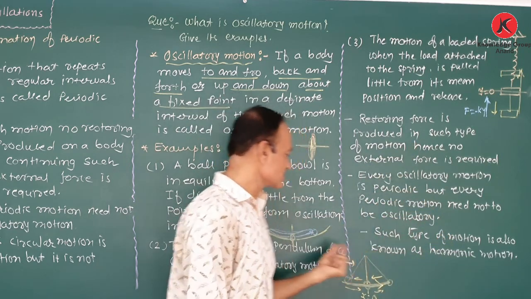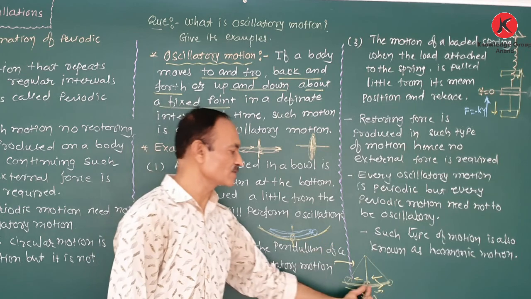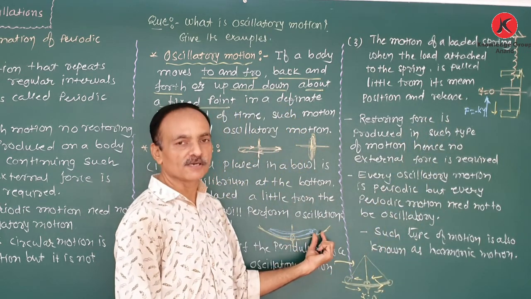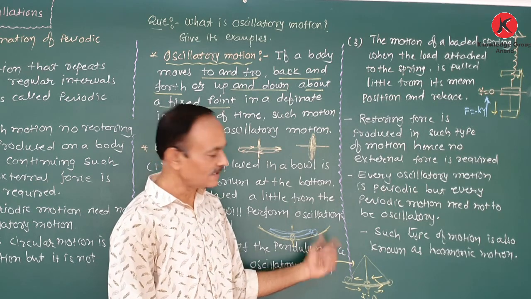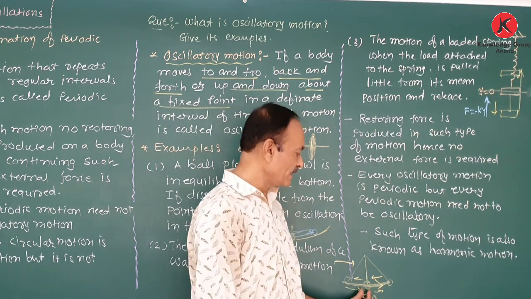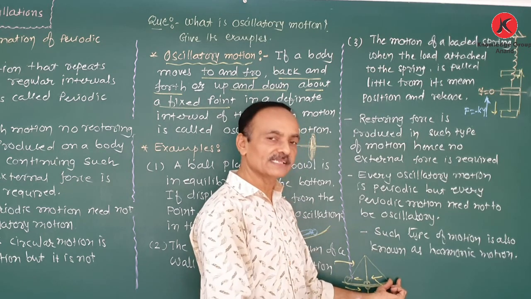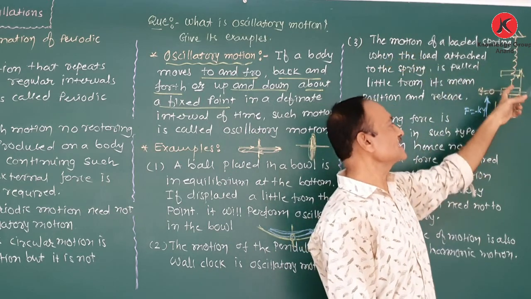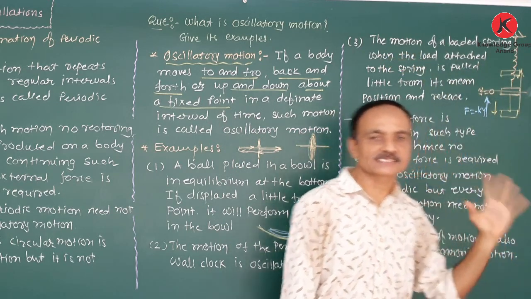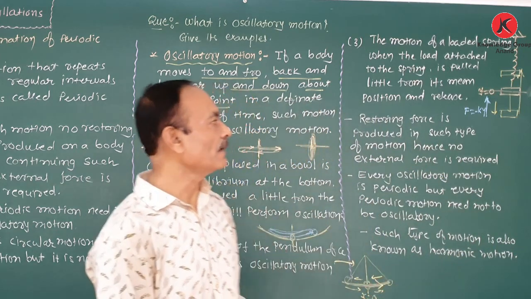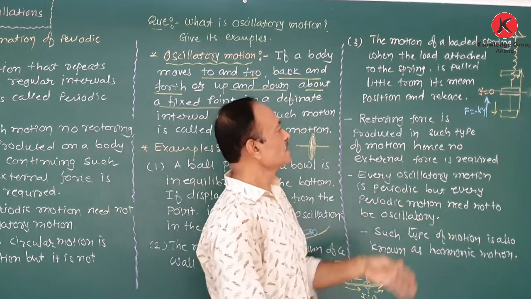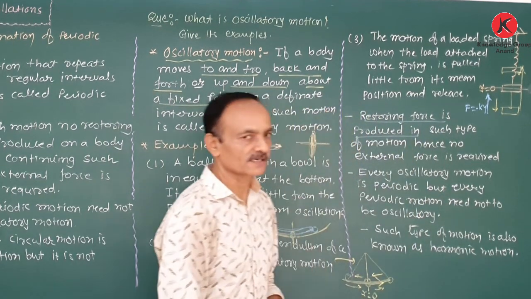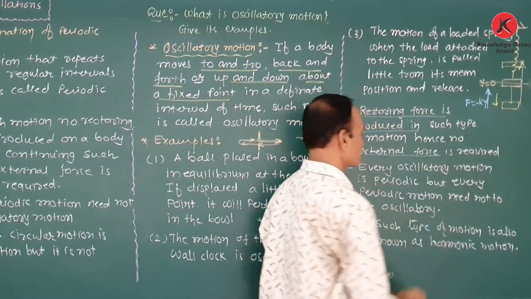Initially, the body is only slightly displaced from its equilibrium position. Also, for a ball in a bowl, first we apply some force to displace it from its equilibrium position. In the case of a simple pendulum, the pendulum is slightly displaced. For a loaded spring, initially we apply some external force and then release, so it performs oscillation about its mean position. A restoring force is produced in such motion, therefore no external force is required.